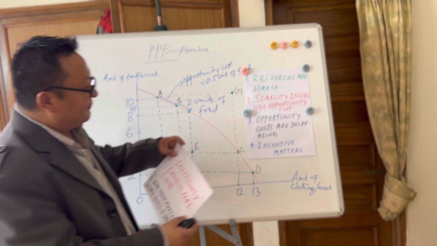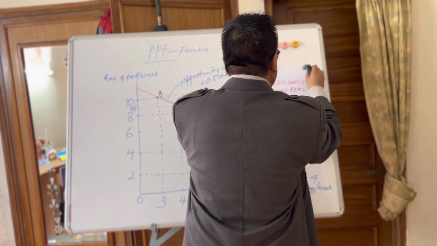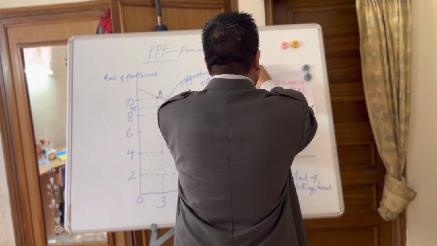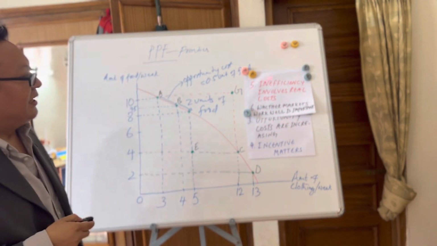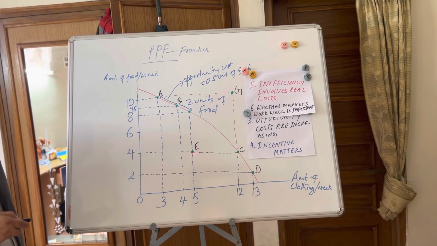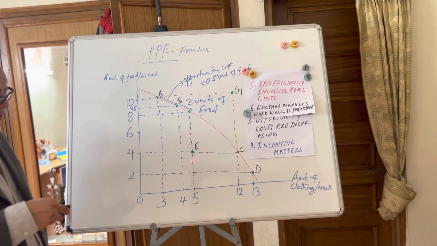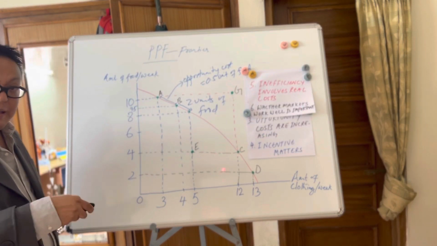Then the final one, inefficiency involves real cost. For instance, this point E is within the production possibility frontier, meaning we are inefficient in our production because resources are not employed fully.